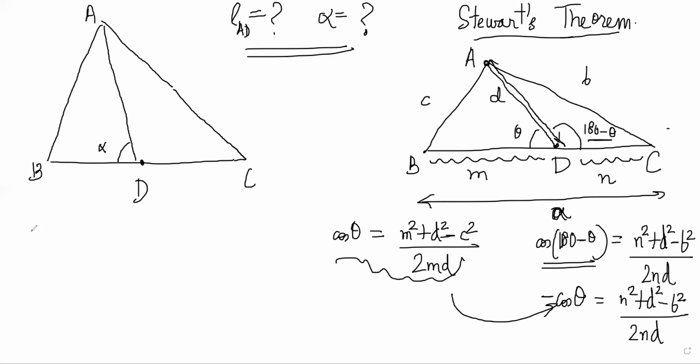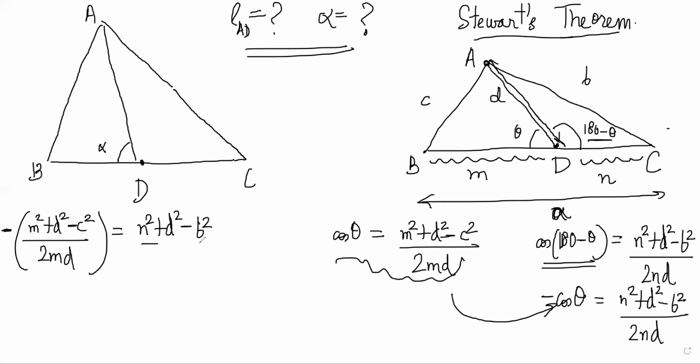So I can say that m squared plus d squared minus c squared by 2md, with a minus sign, is equal to n squared plus d squared minus b squared by 2nd, right? Correct. So then 2d will cancel.